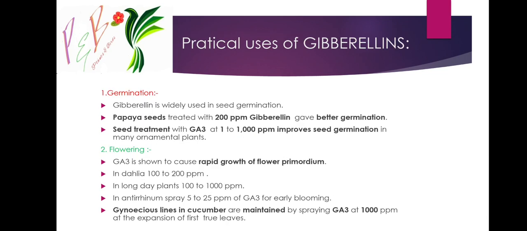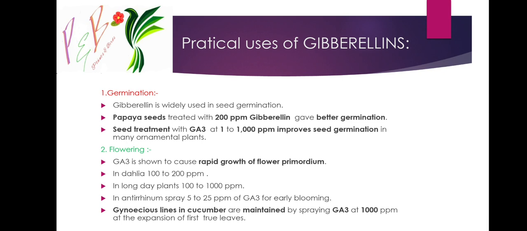Next, practical uses of gibberellin. There are 4 practical uses. First, germination. Gibberellin is widely used in seed germination. Papaya seeds treated with 200 ppm. You must keep this value in mind: for papaya seeds, 200 ppm gibberellin gave better germination.